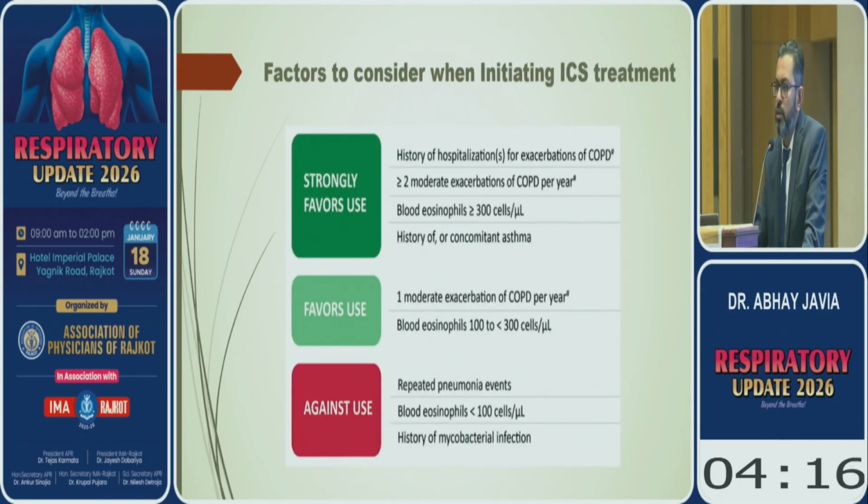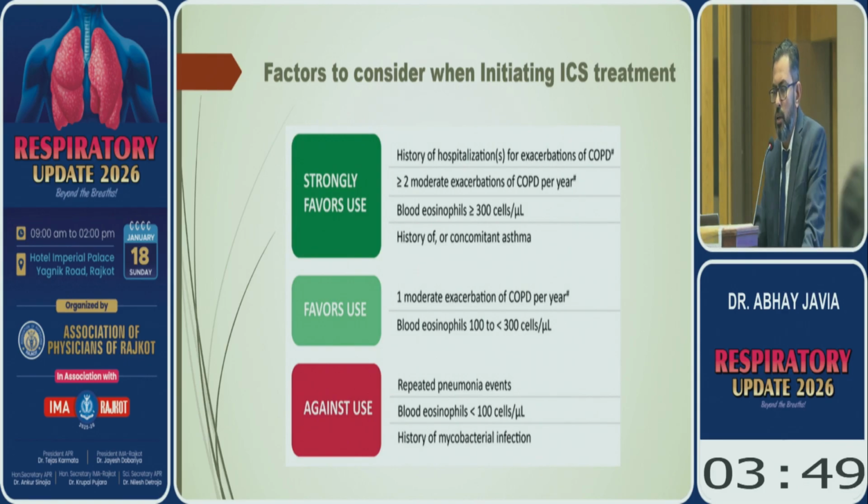Now, factors to consider when considering inhaled corticosteroid in COPD patient. Inhaled corticosteroid is strongly recommended in COPD patients who are having blood eosinophil more than 300, who are having history of concomitant asthma, who are having more than 2 exacerbations per year, and who are having a history of hospitalization for the COPD exacerbations.